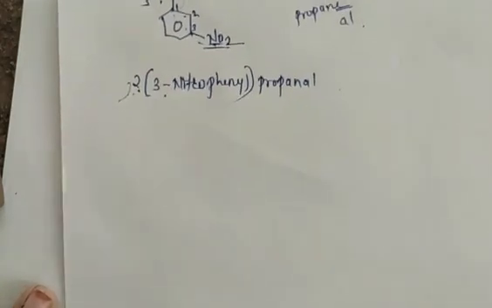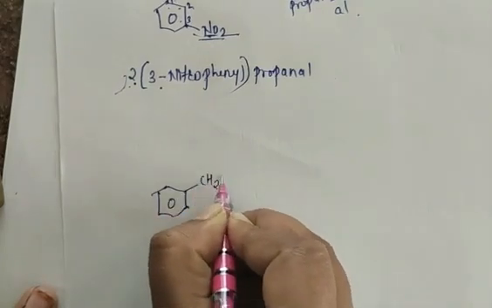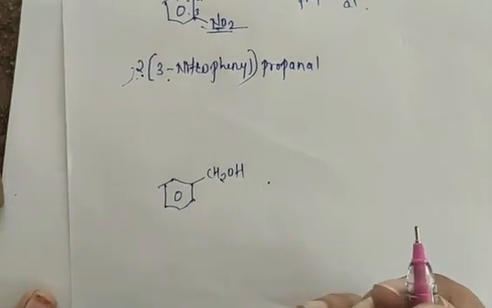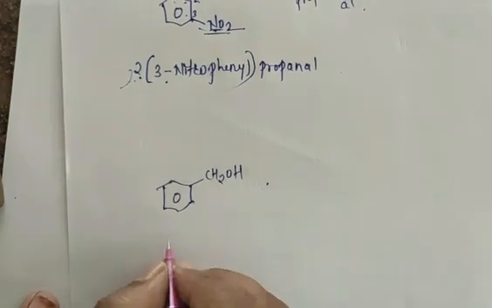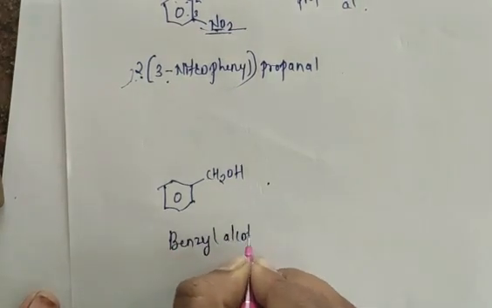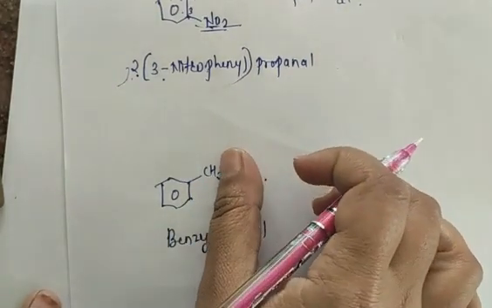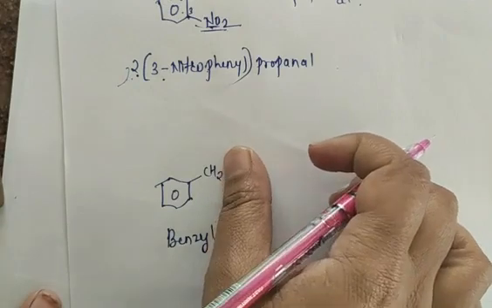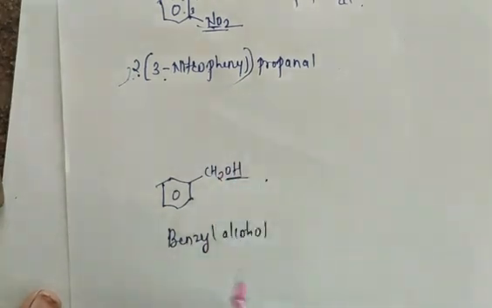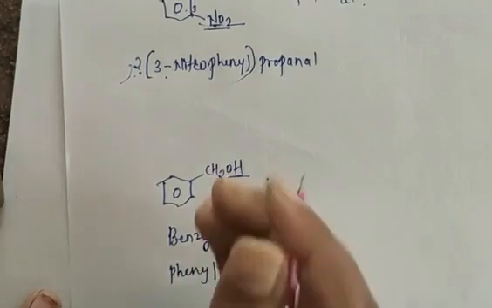Okay, we'll discuss one more example where the benzene ring is attached with CH2OH. This we commonly call benzyl alcohol. Yes, this OH is nothing but alcohol. The benzene ring which is attached to CH2 we call benzyl, and this OH is present here. So benzyl alcohol, and it is also called phenyl methanol.